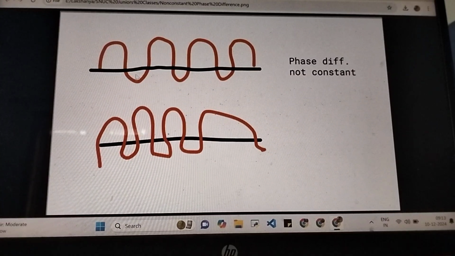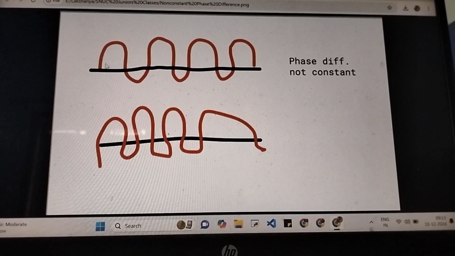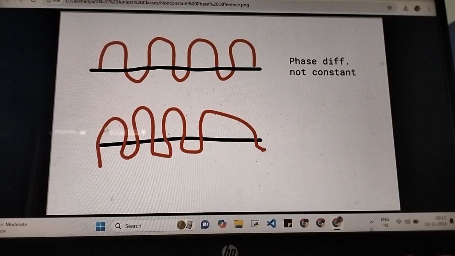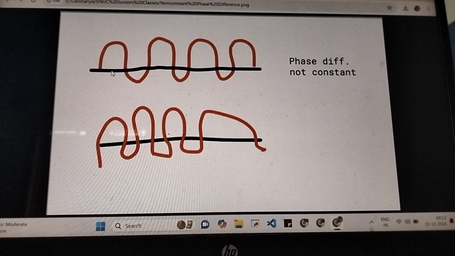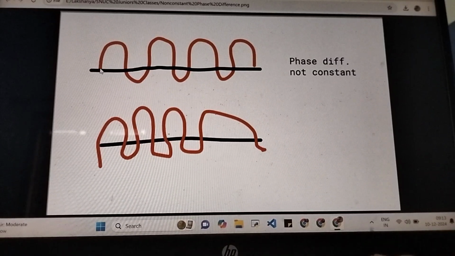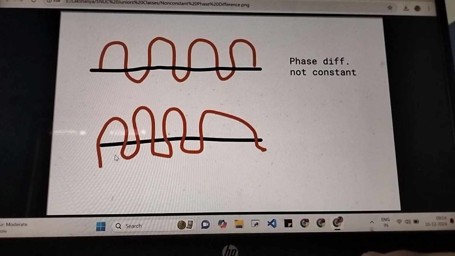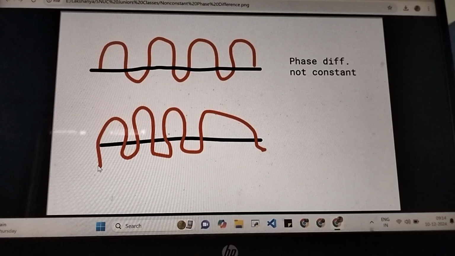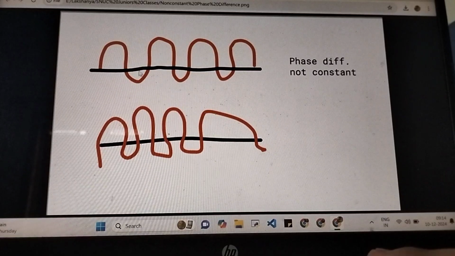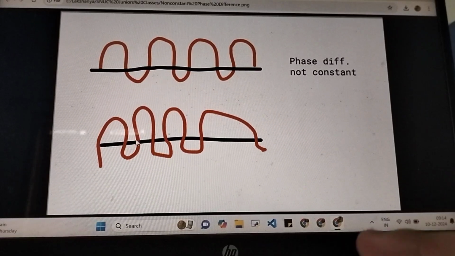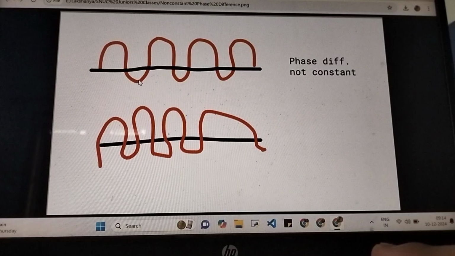So let's say these are two waves. This is one wave and this is another wave, and they have the same frequency, but the phases are not the same. First of all, there is a phase difference, and more importantly, the phase difference is not constant. So here at the starting point, this wave is at 0 and this wave is, let's say, at minus pi by 2. At this point both are at the same place, but when you see this location, this wave is at 0, this one is at minus pi by 2.